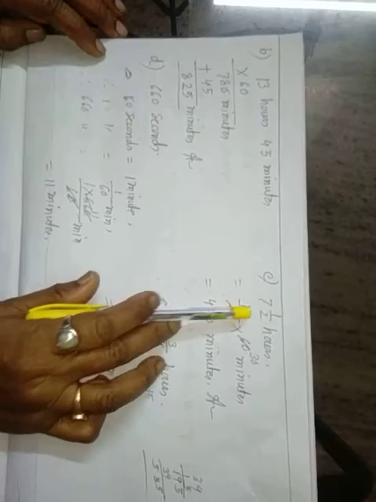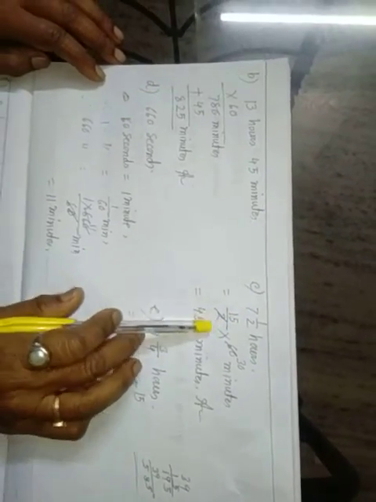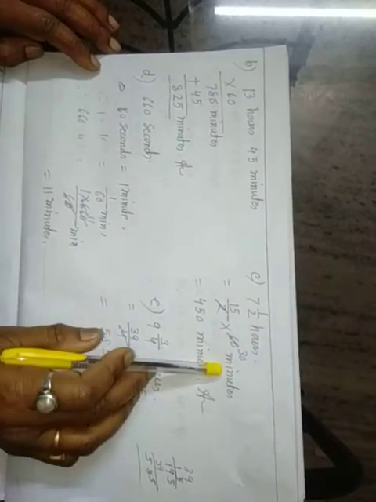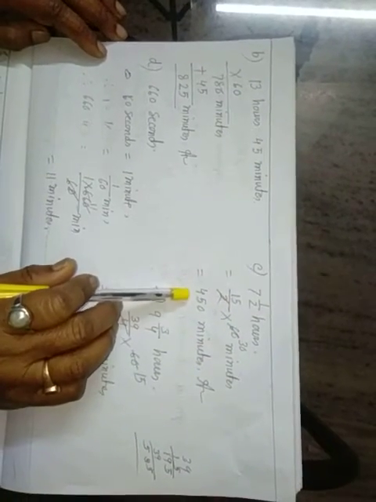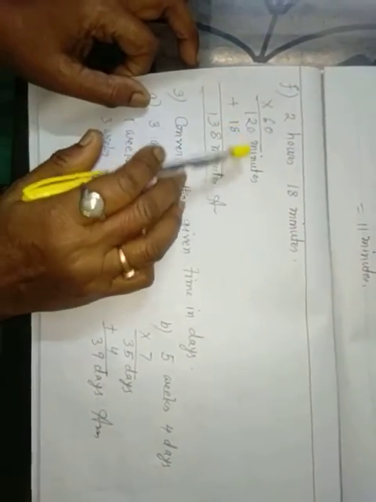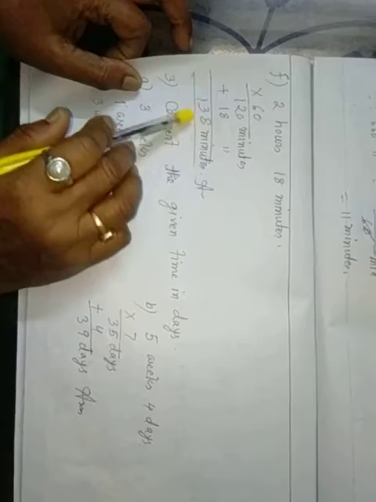1 and a half hours equals 3 by 2 into 60, that is 90 minutes. 7 and a half hours, 7 into 60 is 420, plus 30 minutes, so 450 minutes. 2 hours 18 minutes equals 2 hours, 120 minutes plus 18, 138 minutes.